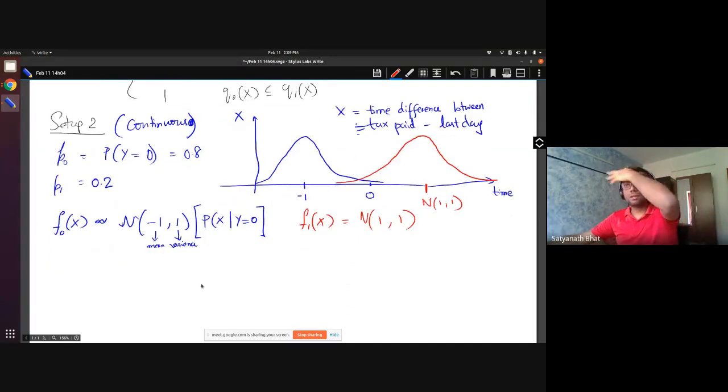Now we will look at the posterior probability Q0 of X. So let us say you observe X equal to, let's take a value just for you to get an idea of what we are going to use this for, X equal to alpha. Alpha can be anything. Alpha can be minus 1, alpha can be 0, alpha can be 1, or it can be somewhere here. So if I want to do Q0 of alpha, how do we do this posterior? Can someone tell me?